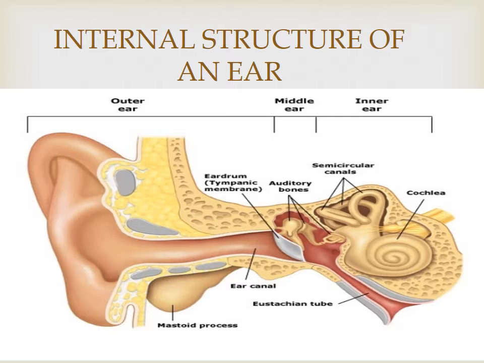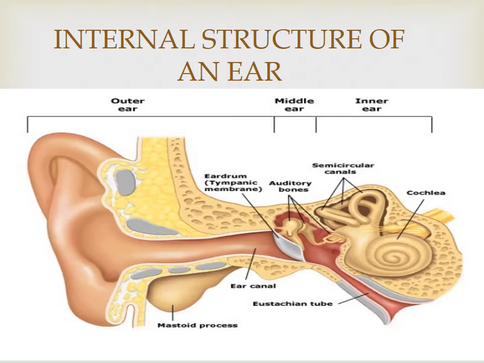Next one, we have to see the middle ear. The middle ear has three bones: malleus, incus, and stapes. Next, the inner ear.